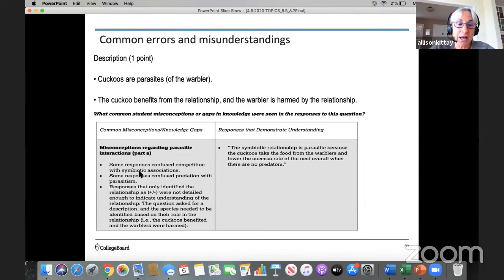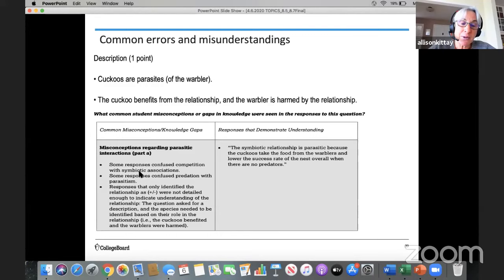If you look to the left, some responses confused competition with symbiotic association. So you need to know the difference between competition and the different types of symbiotic relationships. Some student responses confused predation with parasitism. They are different, so make sure you know the difference between those.